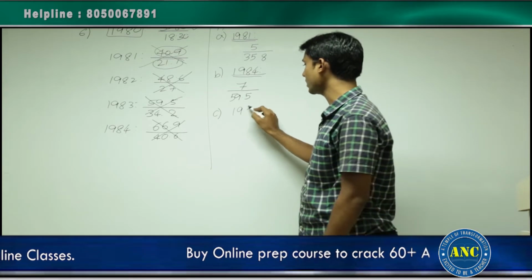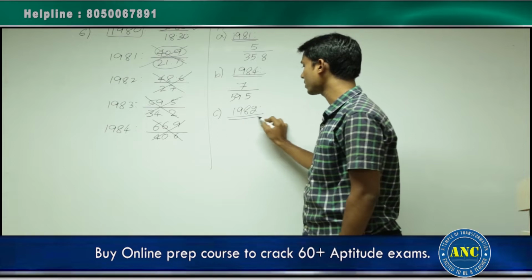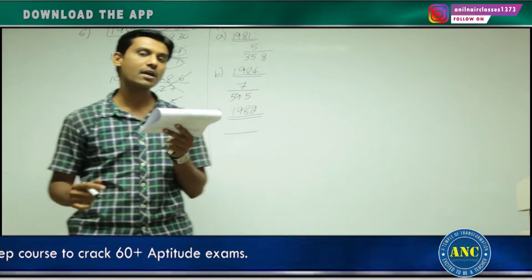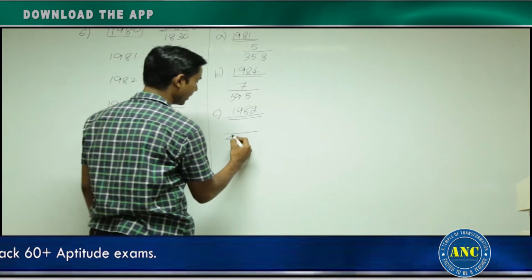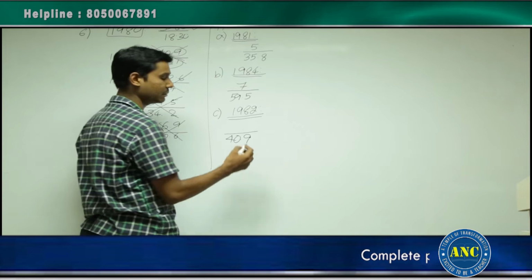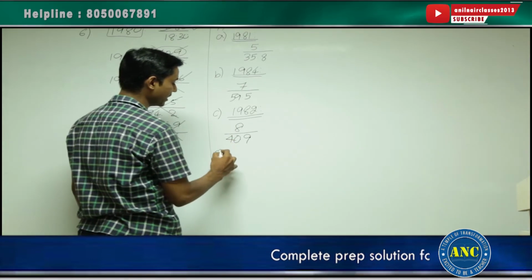Third option, it is 1982. 1982 means compare with 1981. In 1981, what is the value of men that is given? 40.9. That should come in the denominator because that is the initial value. 40.9 is becoming 48.6. Approximately 8 increase.